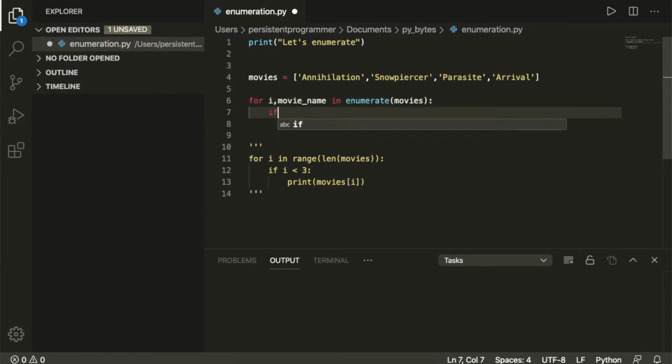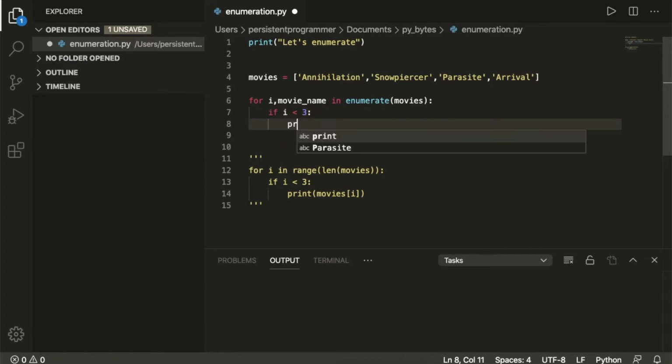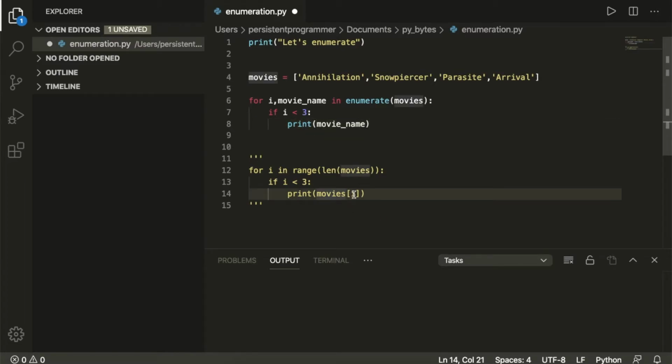So I'm going to write the same if statement here. So if i is less than 3, as I want to return my top 3 movies, what I'm going to say is print movie name. So the difference is that here we were iterating over each of our items, and for that index we were getting the name of the movie. So we can do the same thing using enumerate, which gives us access to our index and also allows us to name the item in our list, which we can easily print.